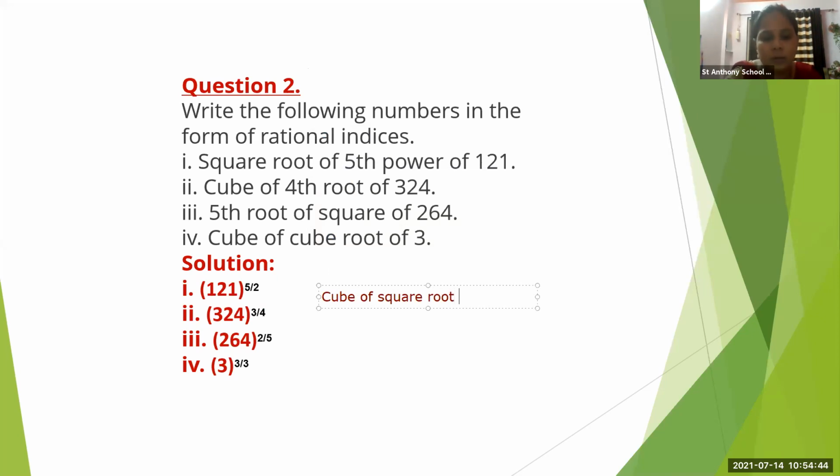Cube of square root of 65. Answer me in chat box.